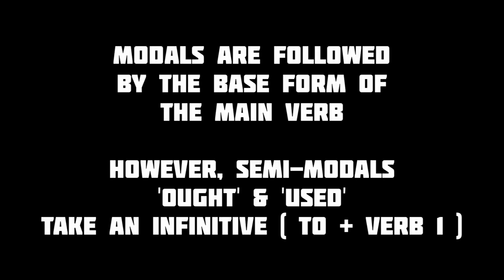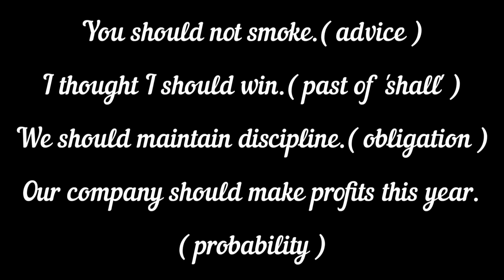shall. As you know, a modal verb is always used with the first form of the principal verb in the sentence. For example, in the sentence, you should not smoke, should is the modal verb and smoke is the principal verb. Here, should expresses advice. Then in the sentence, I thought I should win, should is used as the past form of shall. Why? Because thought is in the past tense and according to the sequence of tenses, the other verbs in the same sentence will be in the past tense.